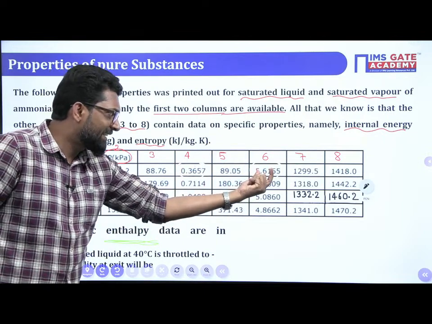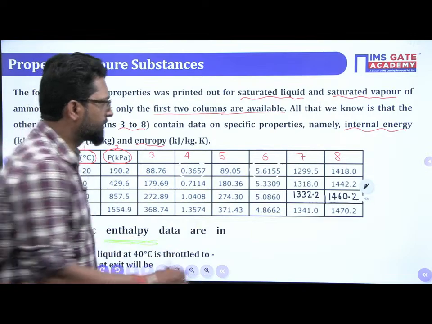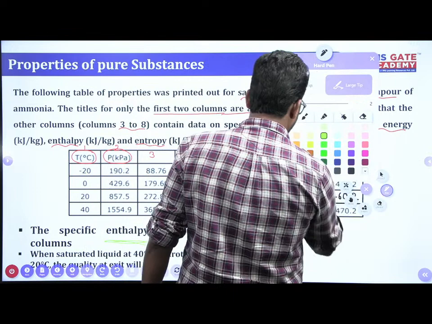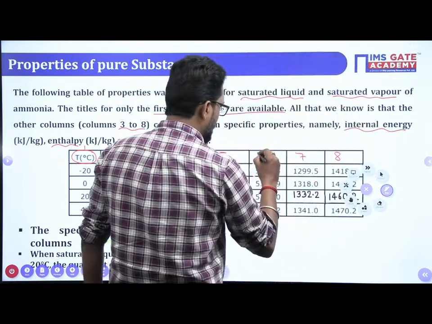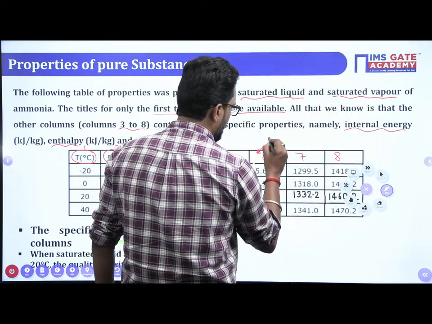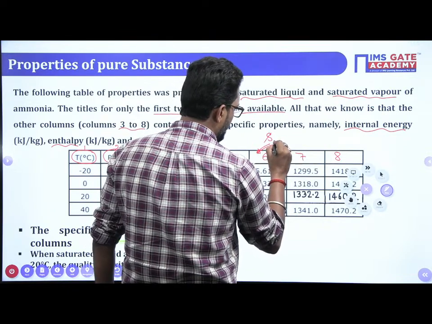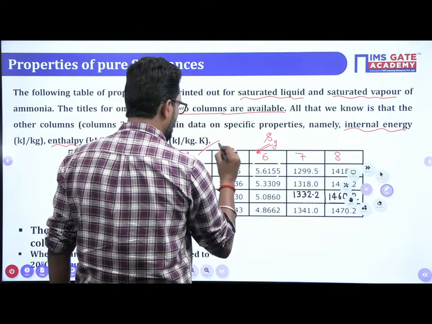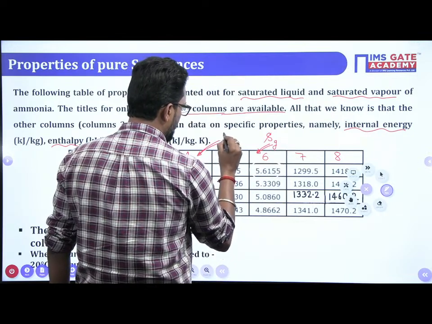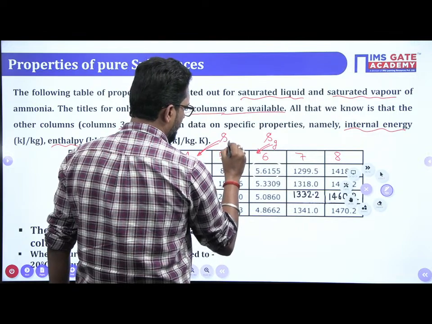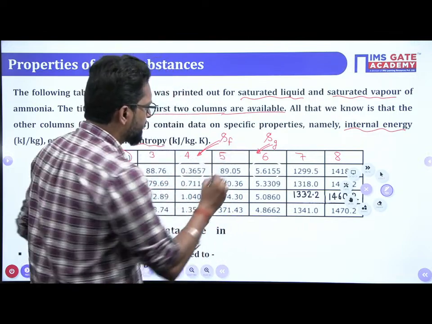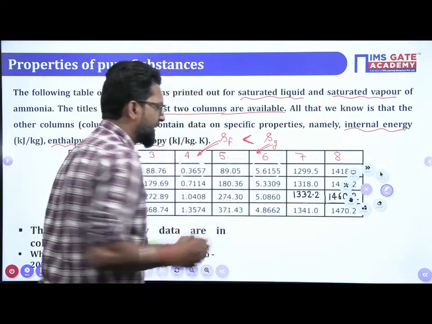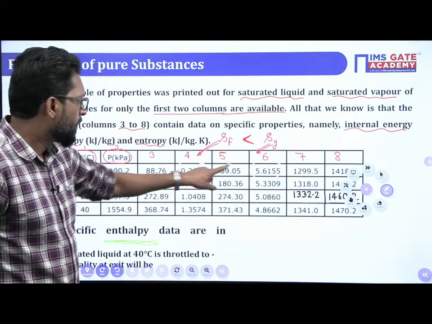So this 6 is Sg, and this 4 is Sf. Why? Because Sg is always greater than Sf, so that this value is maximum.